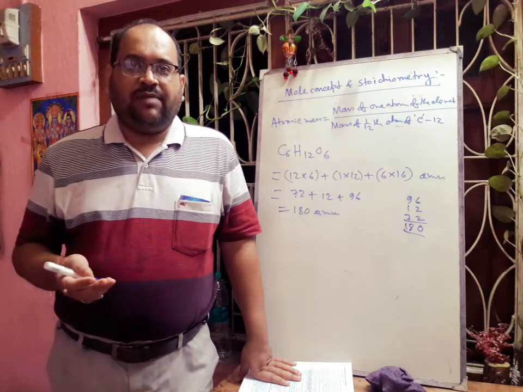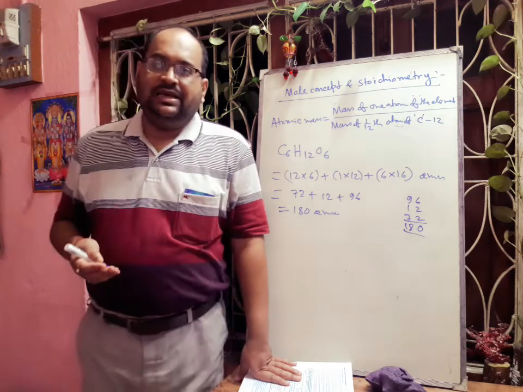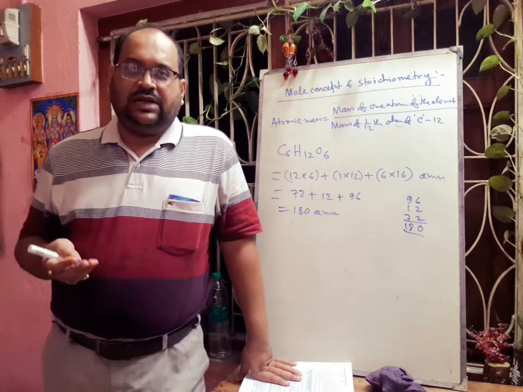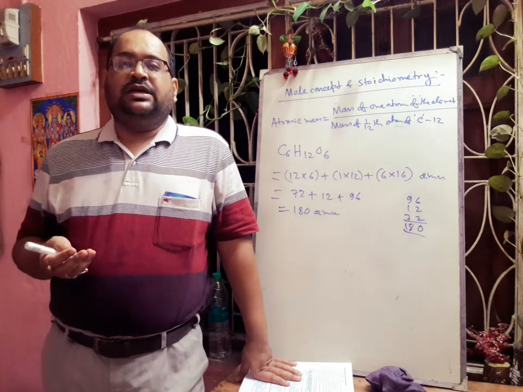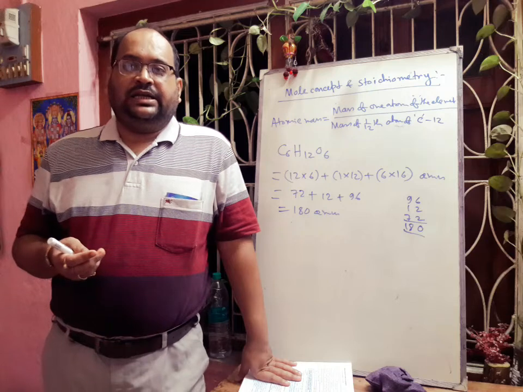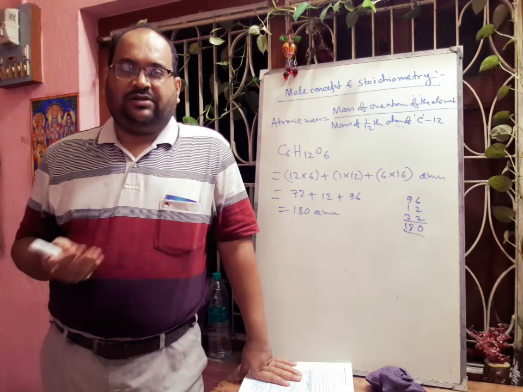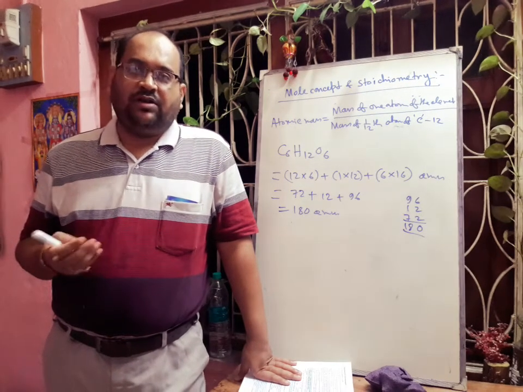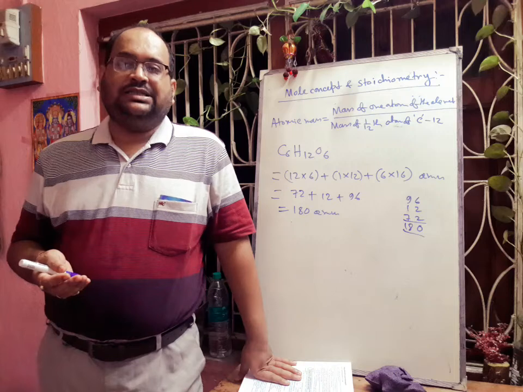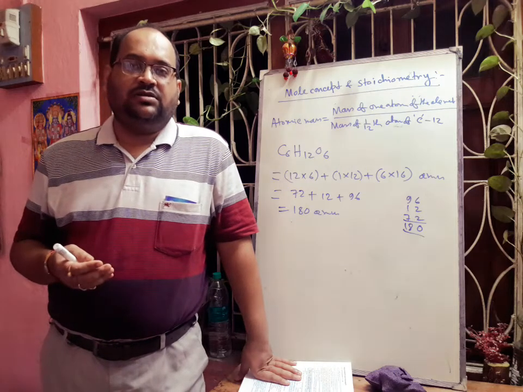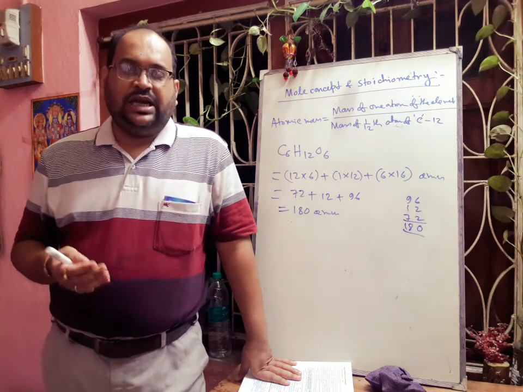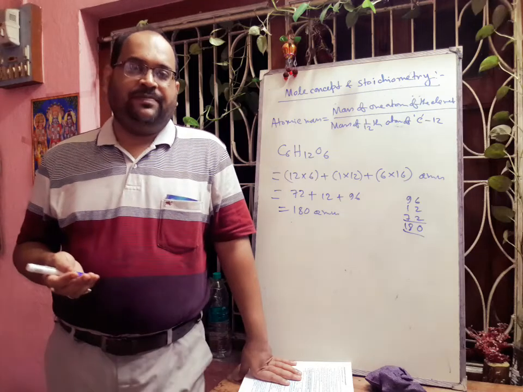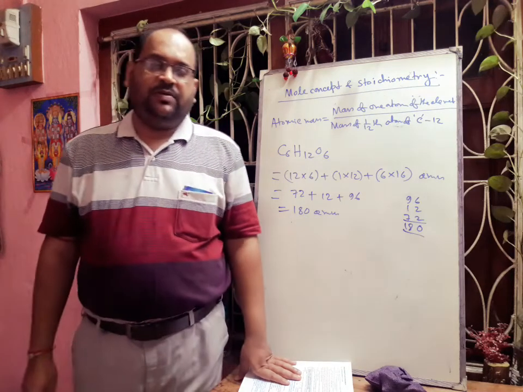So 1 gram molecule of any substance is equal to the gram molecular mass of that particular substance. That means 1 gram molecule of nitrogen will be equal to the gram molecular mass of nitrogen. And what is the mass of a nitrogen molecule? That is 28 AMU. So in case of gram molecular mass, it will be 28 gram. Okay. So today up to this, hope you can understand.